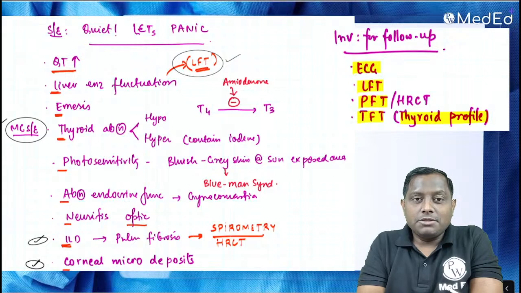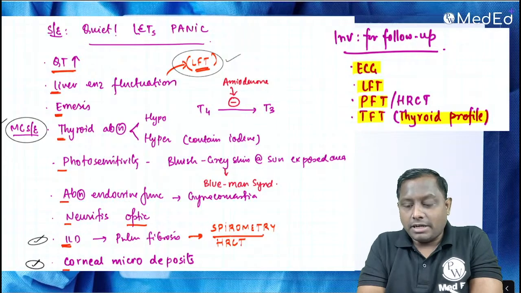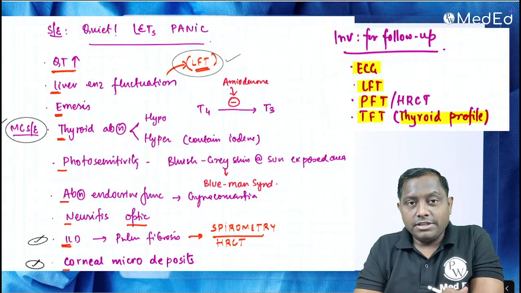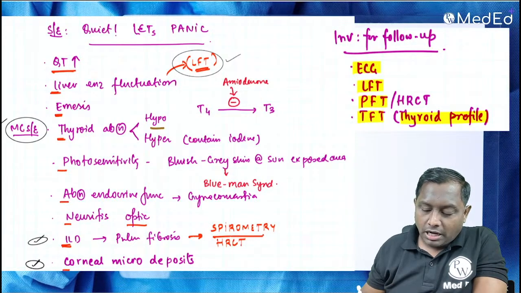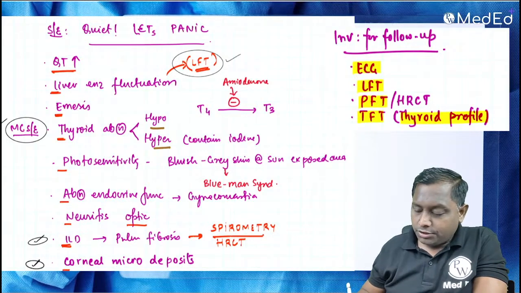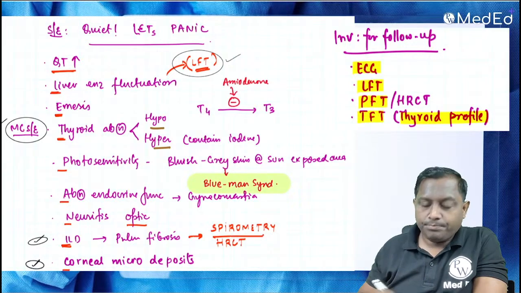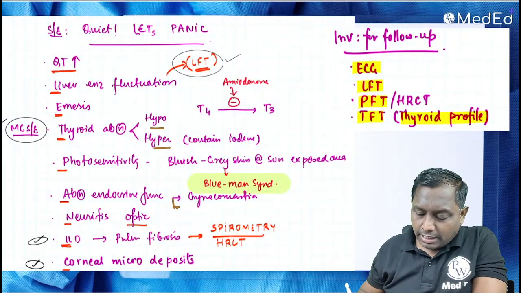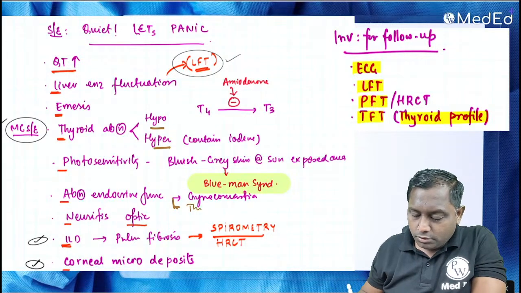Now amiodarone is one of the drugs that is associated with many side effects like QT prolongation. Any potassium channel blocker can cause QT prolongation. Liver enzyme abnormality or hepatotoxicity. Thyroid abnormality, they can lead to hypo or hyperthyroidism both. Photosensitivity, they can actually end up causing a condition known as blue man syndrome. Abnormal endocrine function. Abnormal endocrine से एक चीज तो आप समझ गए ना, thyroid abnormality that I also told you.